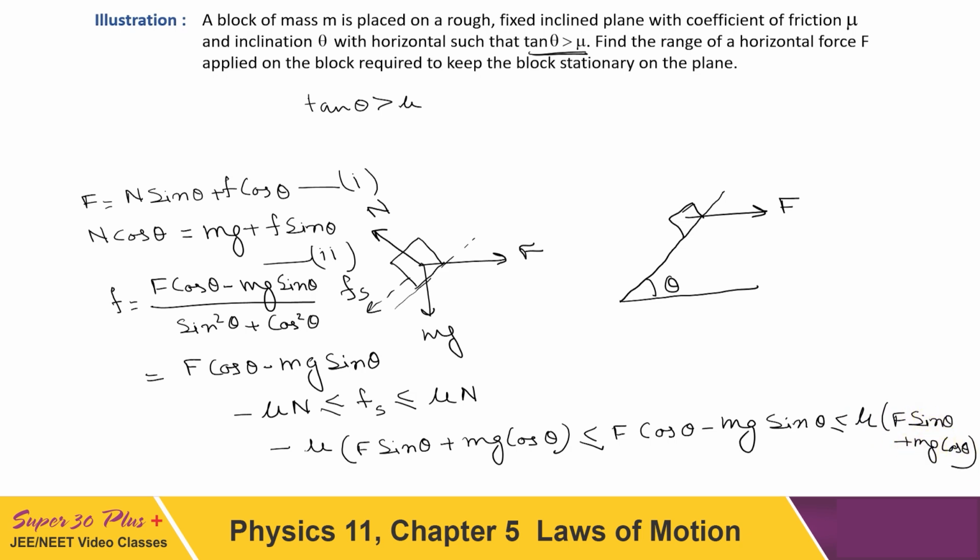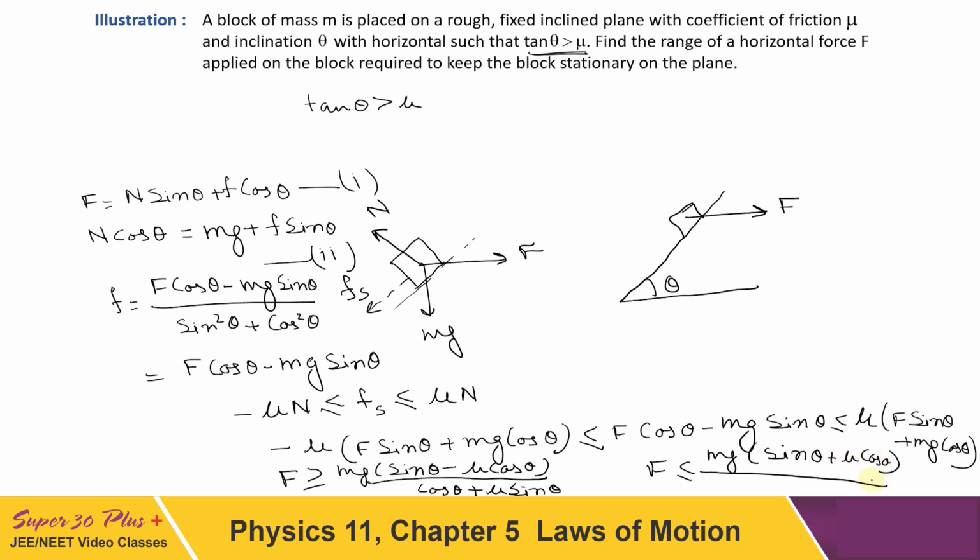On taking the left side of the inequality, we got F should be greater than or equal to mg (sin theta minus mu cos theta) upon (cos theta plus mu sin theta). And on considering the right side of the inequality, we got F should be less than or equal to mg (sin theta plus mu cos theta) upon (cos theta minus mu sin theta).